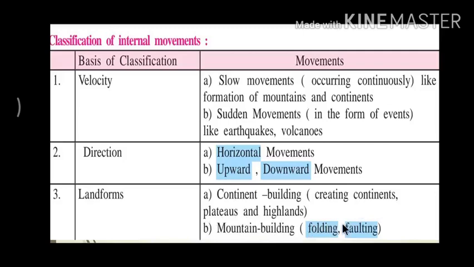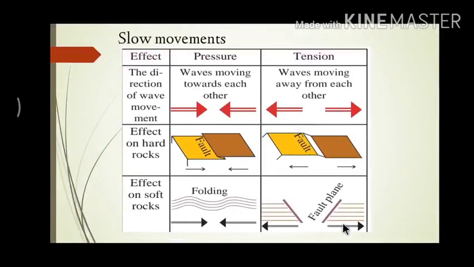Slow movements. The effect of slow movements can be seen in the form of formation of mountains and continents on the earth's crust. This can be explained as follows. The direction of waves movement. Waves moving towards each other. How does this movement affect the hard rocks? The rocks come closer to each other, they overlap each other, that is a fault is being formed.